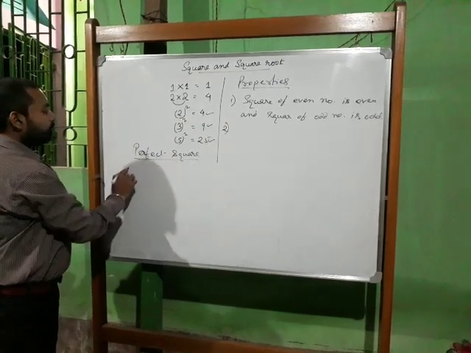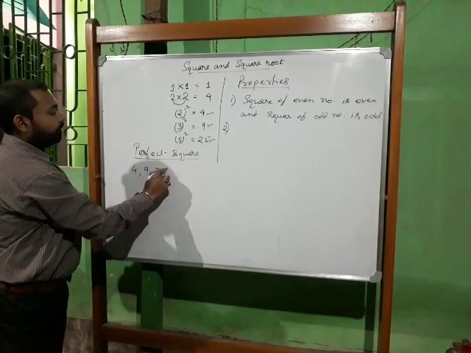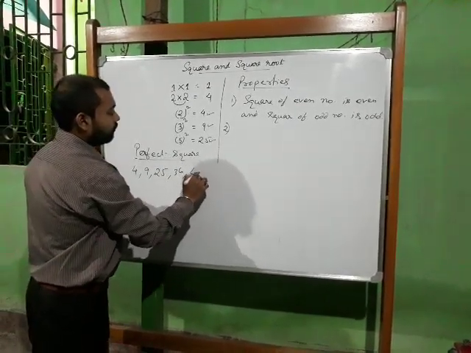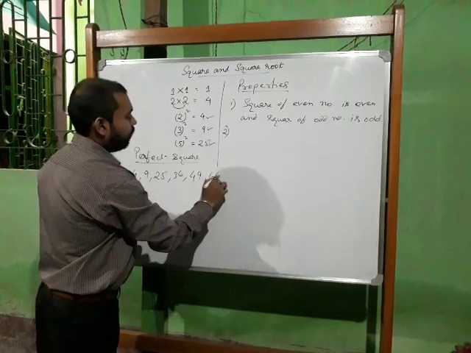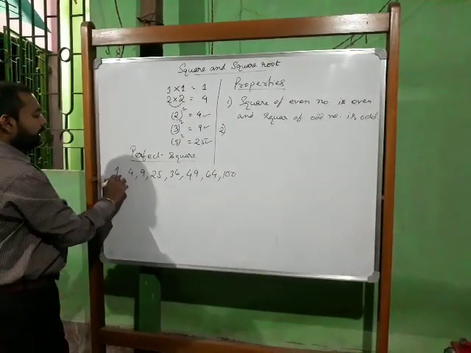So the perfect square numbers are 4, 9, 25, 36, 49, 64, 100. We can write 1 also here at the beginning.